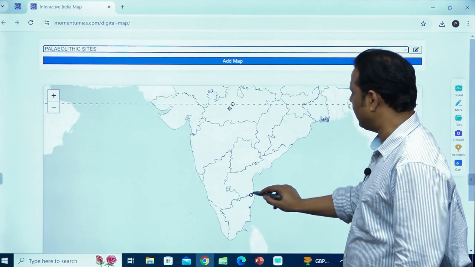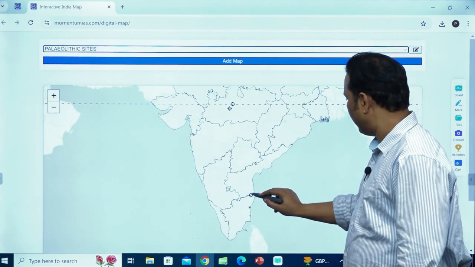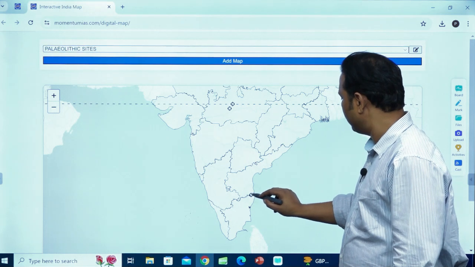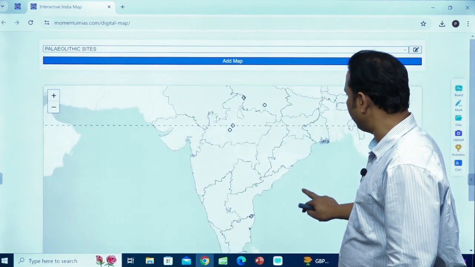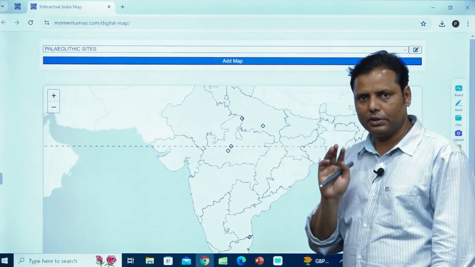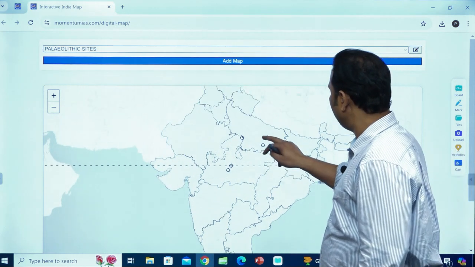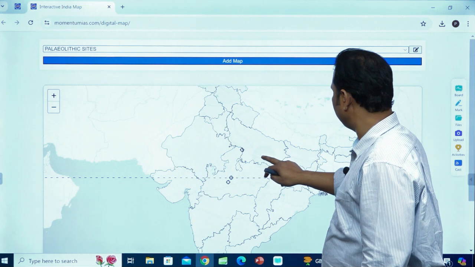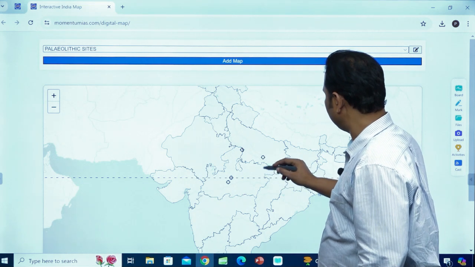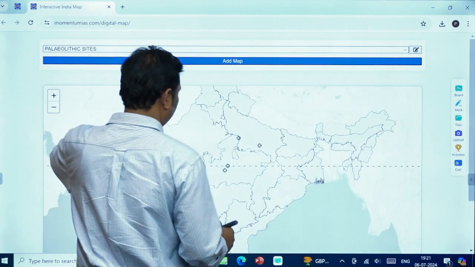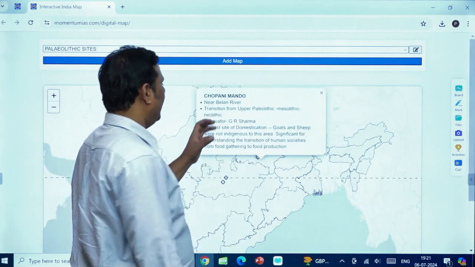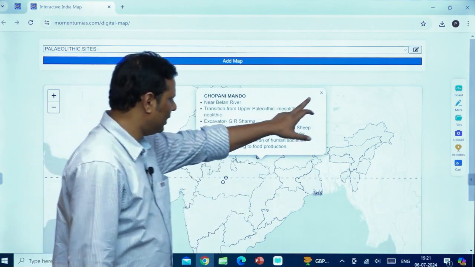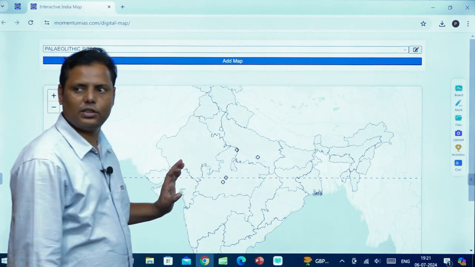Okay, now this site is located here, and the moment you take the cursor over here, the description of the site will appear. Since I haven't given any description, how the descriptions are going to come, that also I'll show you. Okay, this is how, look at the thing. Earlier the description was not there.